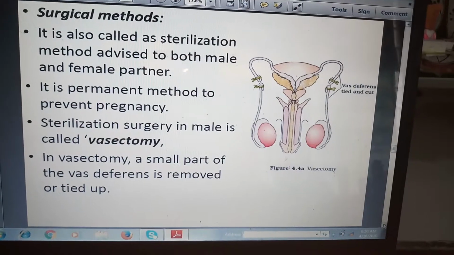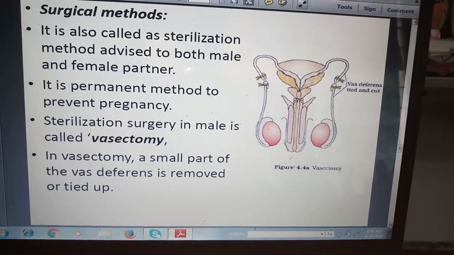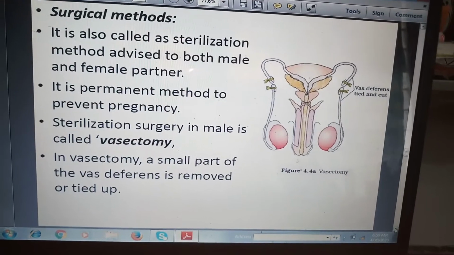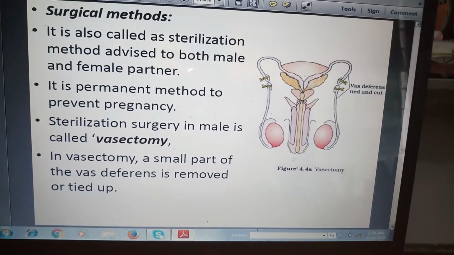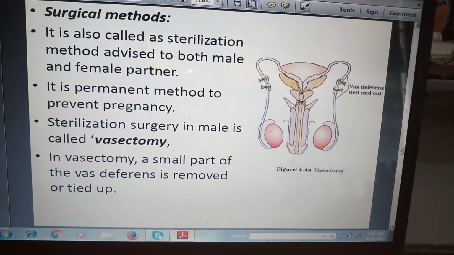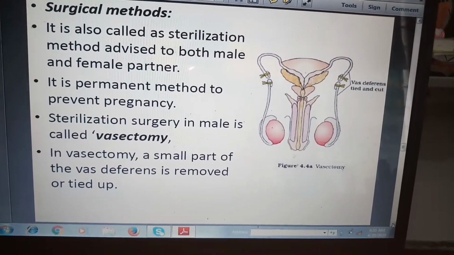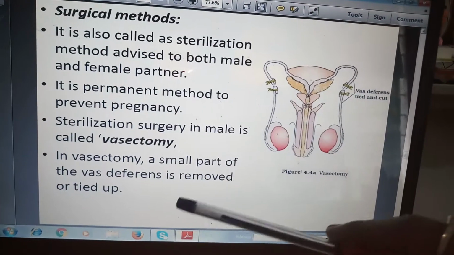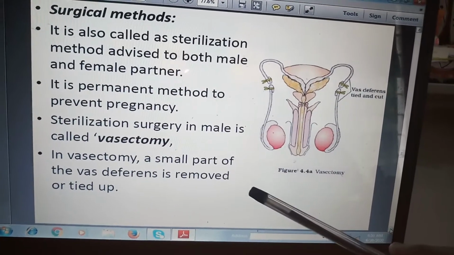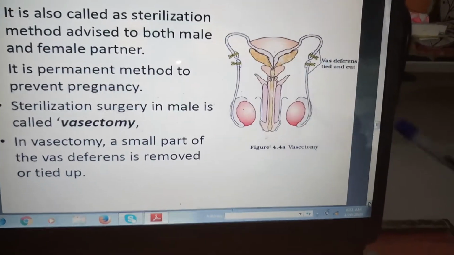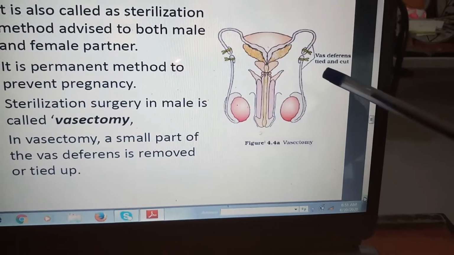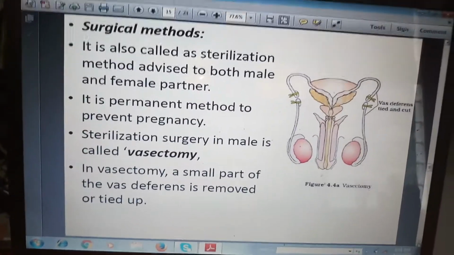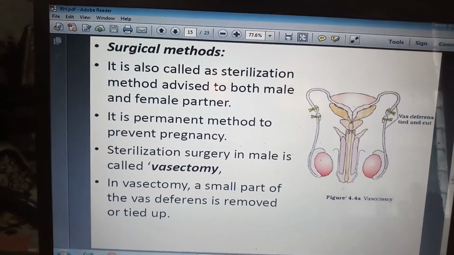Sterilization surgery in male is called vasectomy, because tomy means cut or incision. That is, the vas deferens of the male is cut or tied. In vasectomy, a small part of the vas deferens is removed or tied up. So here you can see the vas deferens tied and cut. This vasectomy is applied in case of males.